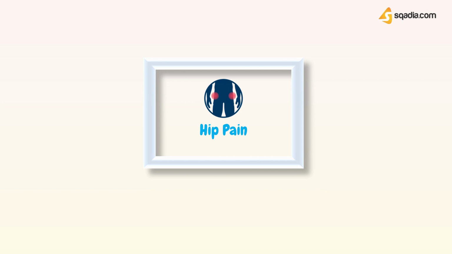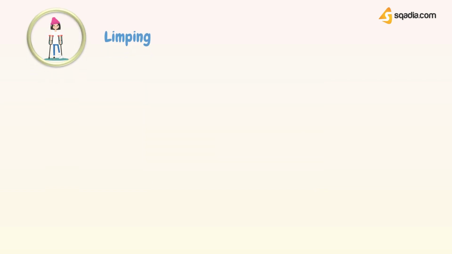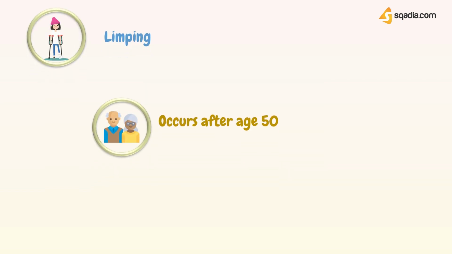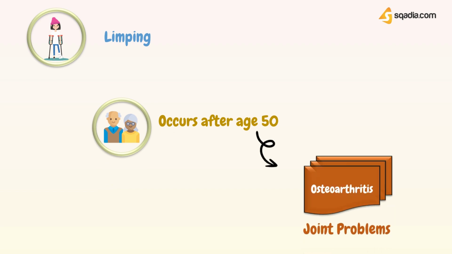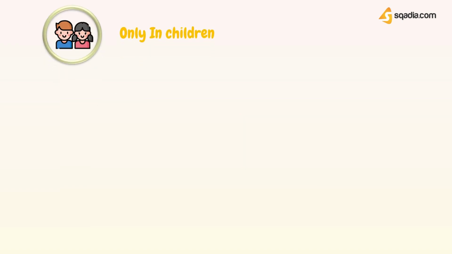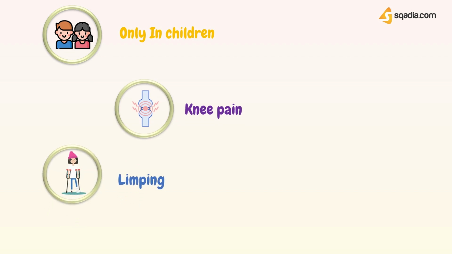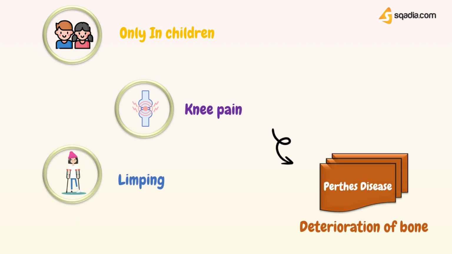So, if your patient has hip pain causing limping that occurs after age 50, then these symptoms might be caused by osteoarthritis, which is a joint problem that develops with advancing age. Now, the hip pain that occurs only in children, along with knee pain and limping, might be caused by Perthes disease, which is a deterioration of bone in the hip.